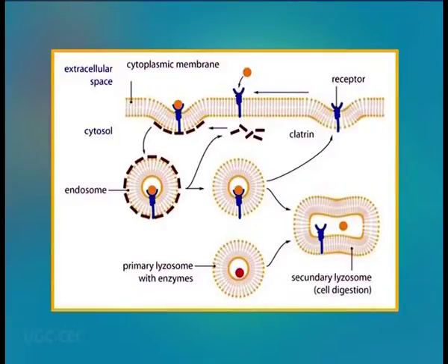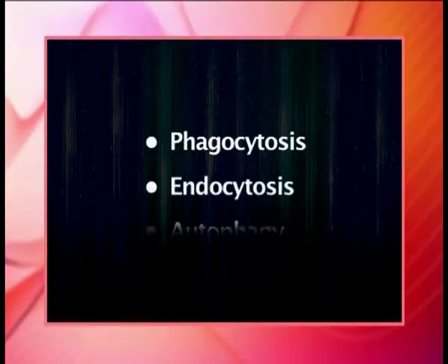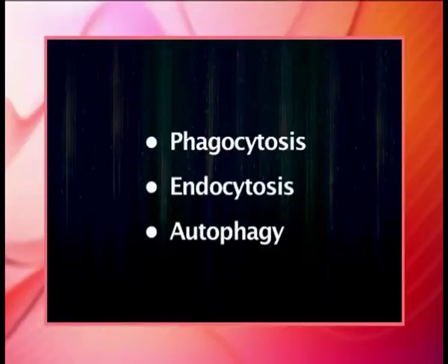Lysosomes thus represent morphologically diverse organelles defined by the common function of degrading intracellular material. Enzymes of the lysosomes are synthesized in the rough ER. The enzymes are released from the Golgi apparatus in small vesicles, which ultimately fuse with acidic vesicles called endosomes, thus becoming full lysosomes. Lysosomes are interlinked with three intracellular processes, namely phagocytosis, endocytosis and autophagy.